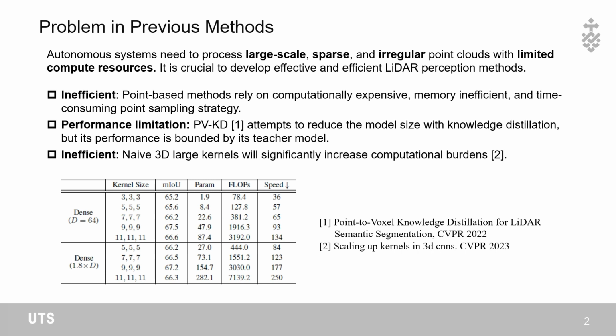Recently, there has been a growing trend of using large kernels. Large kernels gain larger receptive fields, thus increasing performance but also significantly increasing the computational burden. This is especially pronounced in 3D kernels. As shown in the table, parameters and FLOPs increase exponentially with the naive increase of kernel sizes.